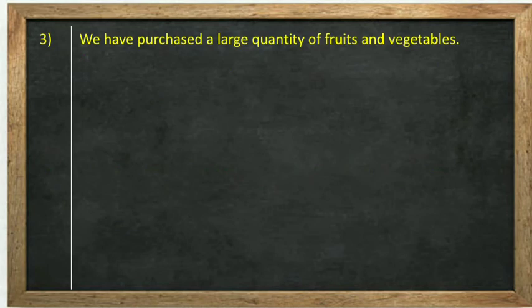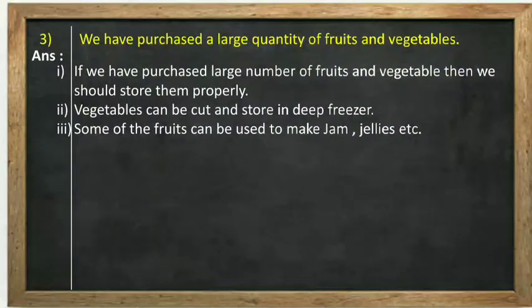We have purchased a large quantity of fruits and vegetables. बहुत सारे fruits और vegetables at a time अगर purchase कर लेते हो आप, then what will you do? How will you preserve them? If you have purchased a large number of fruits and vegetables, then we should store them properly. There are different methods of storage. Vegetables can be cut and stored in a deep freezer. Some of the fruits can be used to make jam, jellies, etc. So the shelf life will increase because jam and jellies we can preserve for a long time, for months also you can use this.